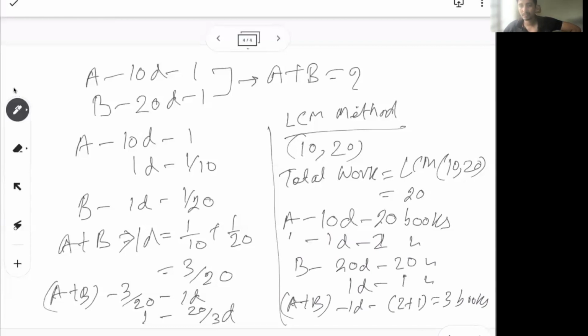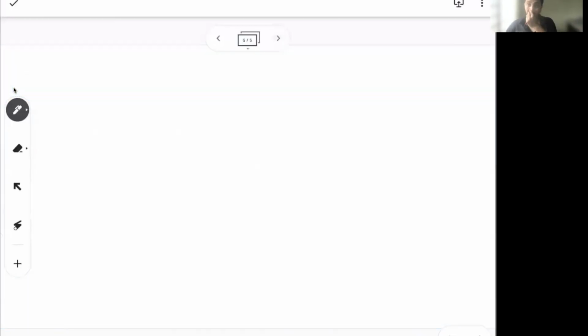If they read 3 books in 1 day, they will take 20 by 3 days to finish 20 books. So that's a little easier approach compared to the unitary method. So there are these two different ways you can solve most time and work problems. Going forward, whatever suits you best, both will give you the answer. It depends on the numbers given in the problem or what you are comfortable with, you can choose any of the methods. With this, let's move on to the scenarios.